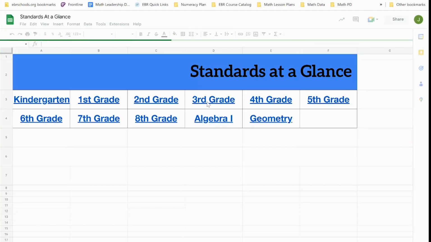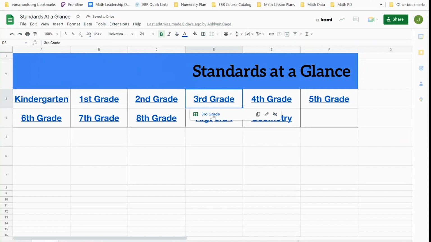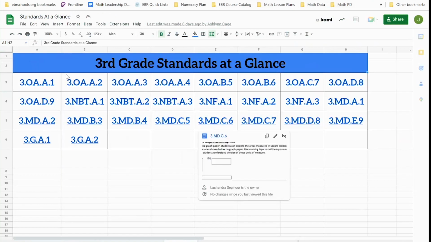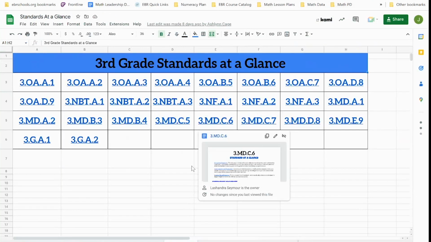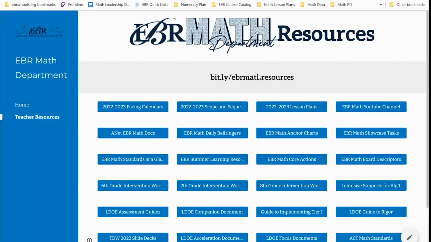So if you're a third grade teacher and you didn't want to get there using the standards from ANET, these are all the standards at a glance tied into third grade. So this is kind of like another area where if I'm a third grade teacher, you could just bookmark this third grade standards at a glance page and have easy access to that as well.